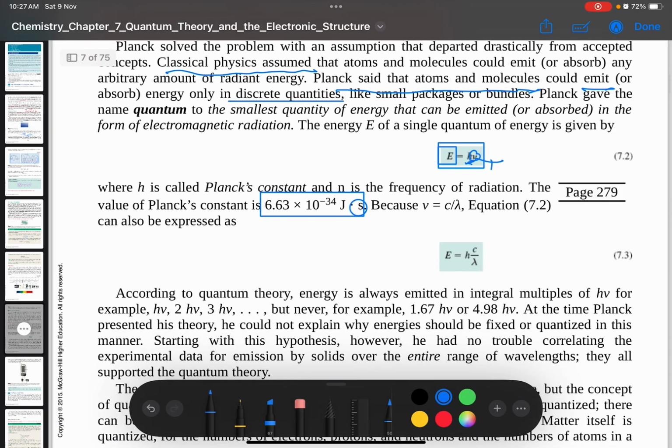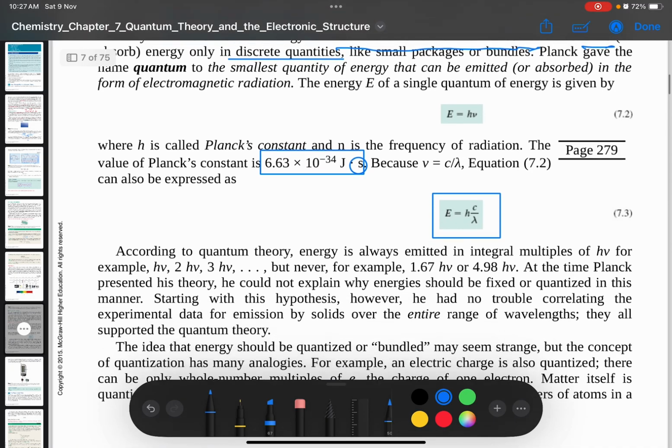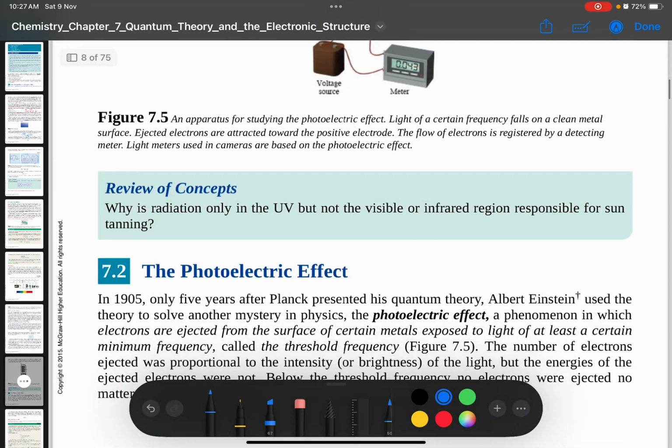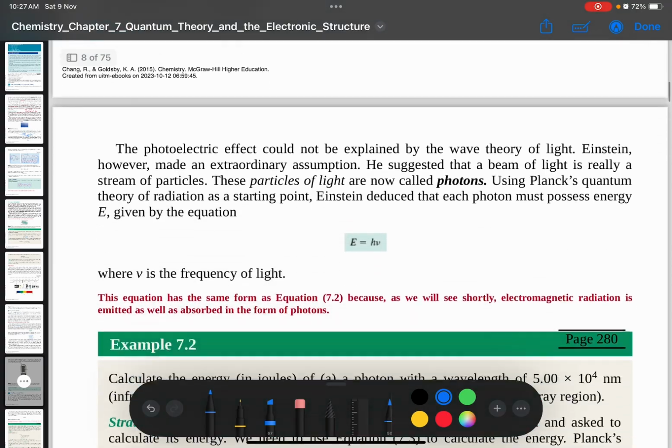Okay, so since mu is equal to c over lambda, jadi dia substitute mu with the c over lambda, then we get this equation. So this equation comes out from the Planck theory.